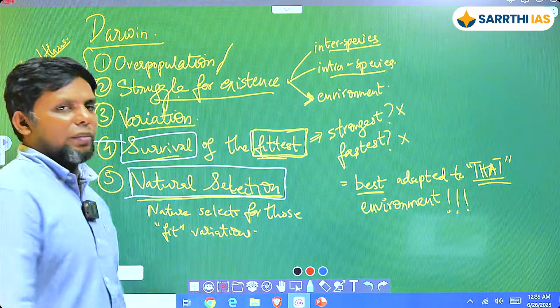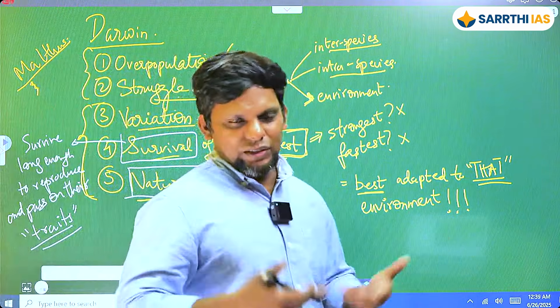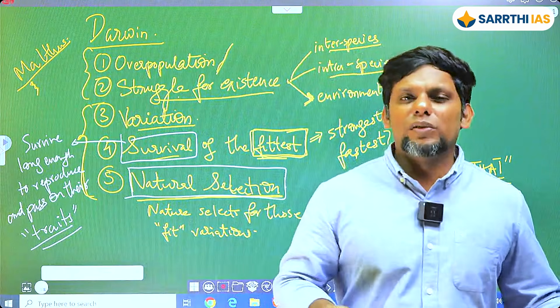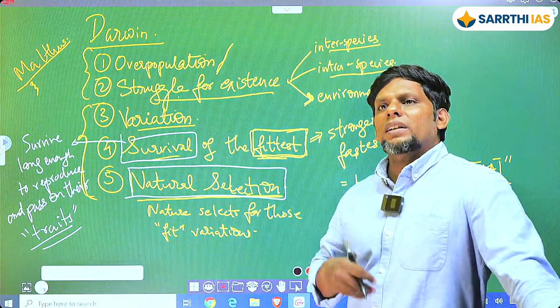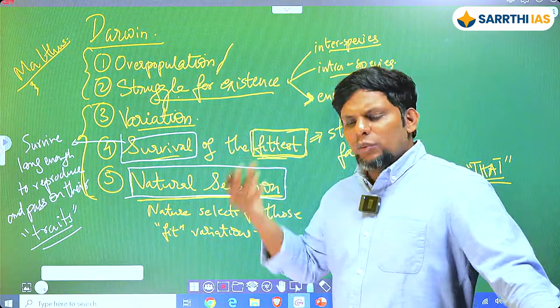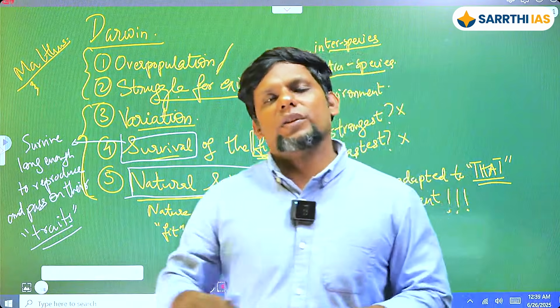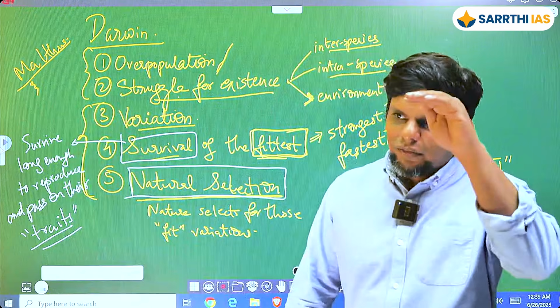So generally you want to remember the 5 principles, and when you write with them, your answer will be better. Is this the only way to explain? नहीं, but through the principles itself you can explain. Whenever you want to explain Darwin, evolution, natural selection, you can always go for this particular principle. It's a very logical kind of thing, right?